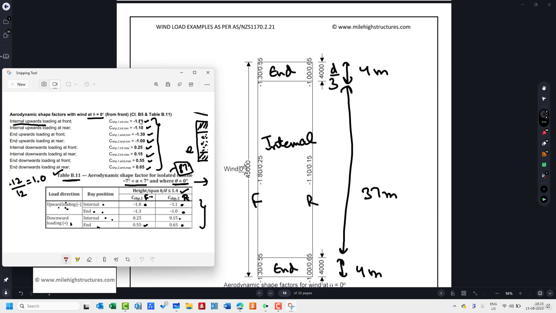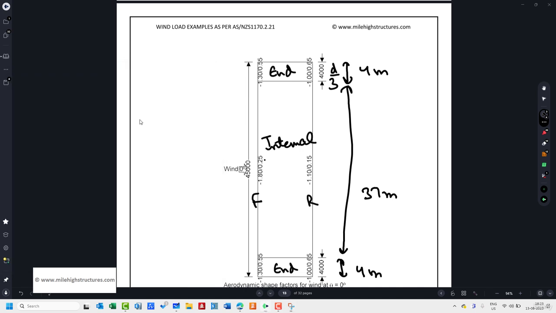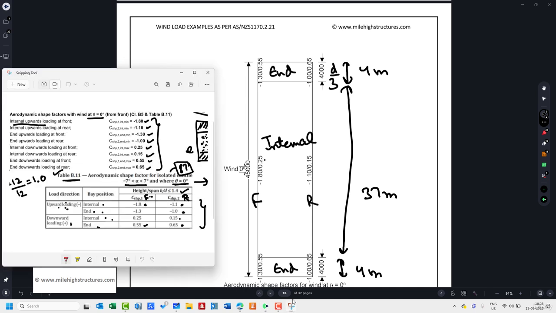Second thing, we are talking about the end upward loading at front. So end upward loading minus 1.3, so that this value is also clear, and this value is also clear. After that, fourth value, end upward loading at rear, minus 1. That shall be applicable here, minus 1 and minus 1. Fifth value, internal downward loading at front. So this value shall be 0.25. So with the cursor, you can simply see the value of 0.25.